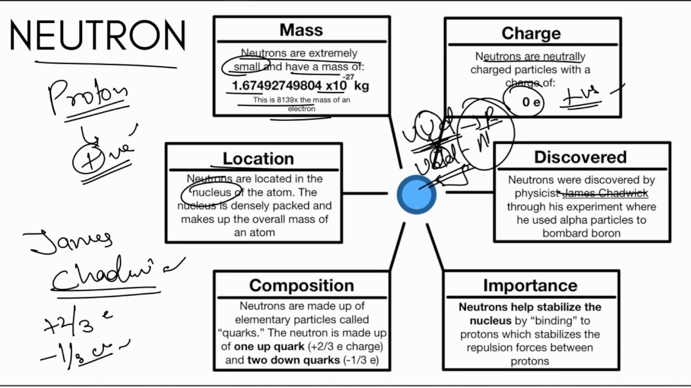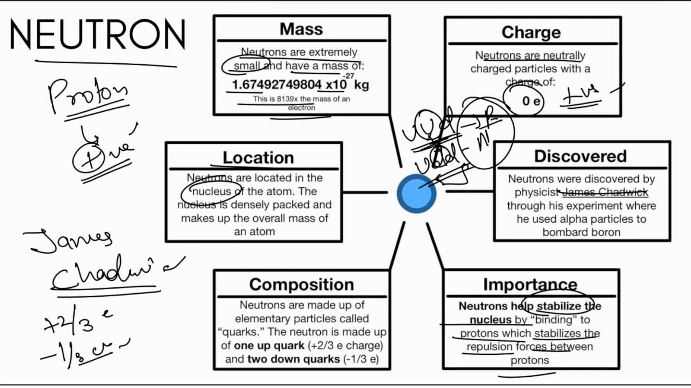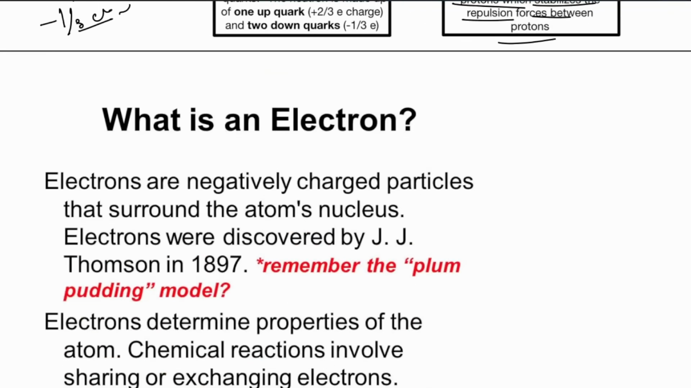And what do they do? Neutrons help stabilize the nucleus by binding to the protons, which balances the repulsion forces between protons. Again, very, very important. Because if there are so many protons in a nucleus, they are all positively charged and they will repel each other. What do we need? The neutrons between them, so that they do not repel each other so vastly.